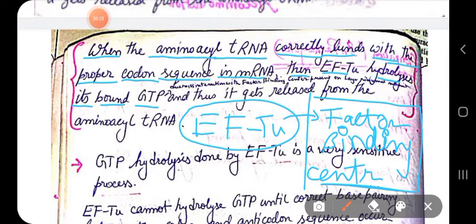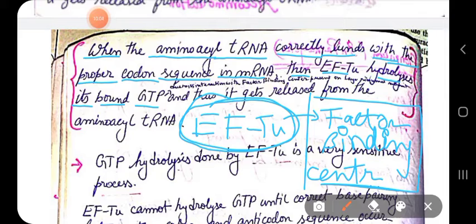I have said that EFTU allows the binding of the aminoacyl tRNA to the A site. When it allows that binding, proper anticodon-codon base pairing occurs between the aminoacyl tRNA and the matched codon sequence on the mRNA, and at that time, EFTU interacts with the factor binding center of the ribosome.